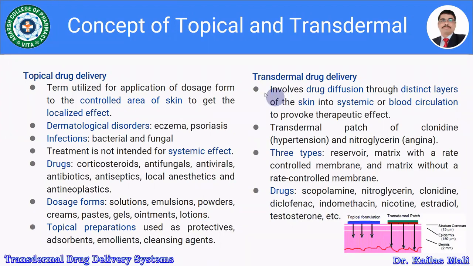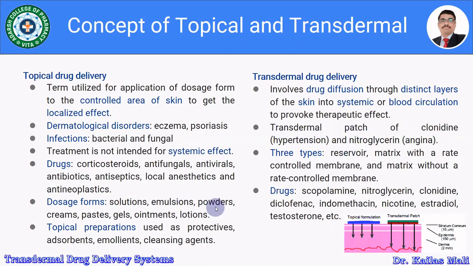This is about transdermal drug delivery and topical drug delivery. The main difference is that topical is for the localized effect, while the transdermal drug delivery system is for the systemic effect. The formulations prepared for topical drug delivery are solutions, emulsions, powders, creams, pastes, gels, ointments, and lotions. While in the case of transdermal drug delivery, generally we prepare transdermal patches.